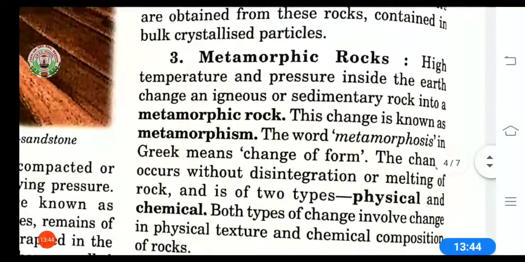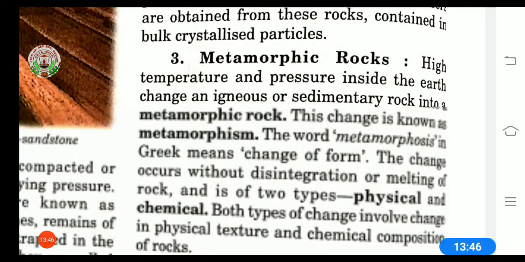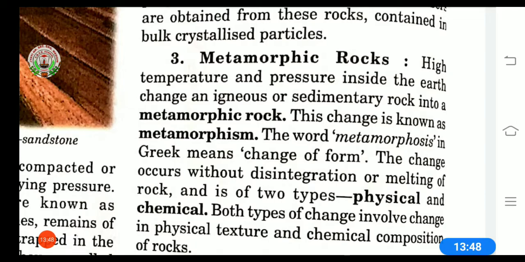Third type of rock is metamorphic rocks. High temperature and pressure inside the earth change an igneous or sedimentary rock into a metamorphic rock. Now this rock is the third kind of rock which is made of igneous or sedimentary rocks.